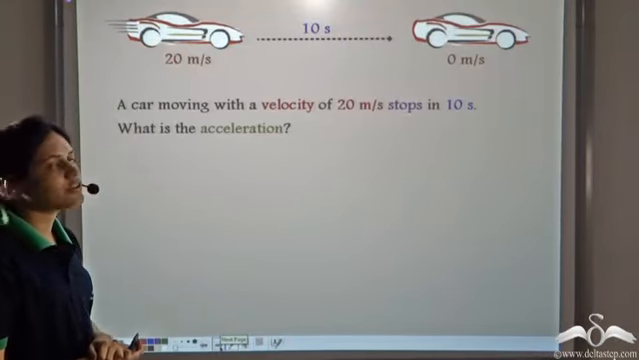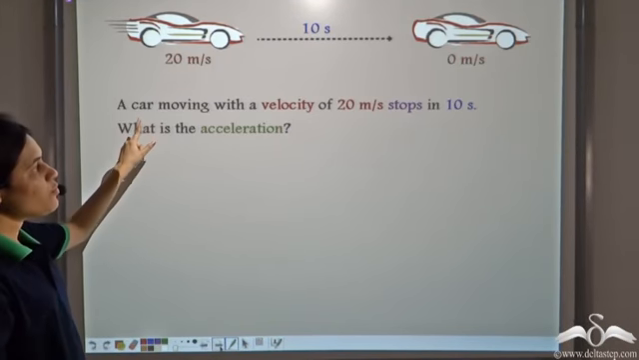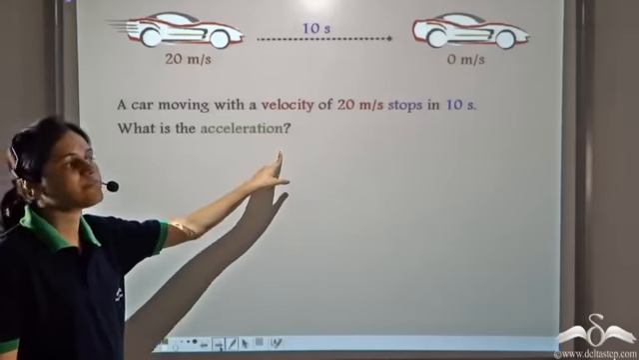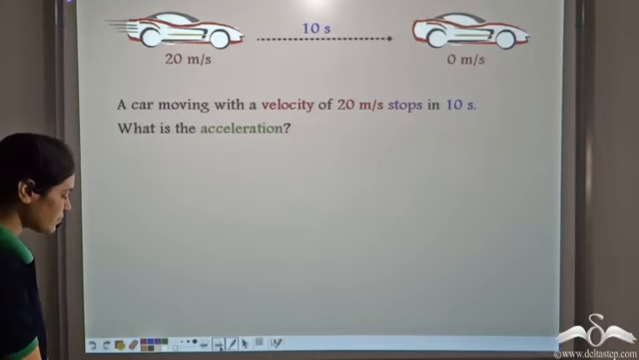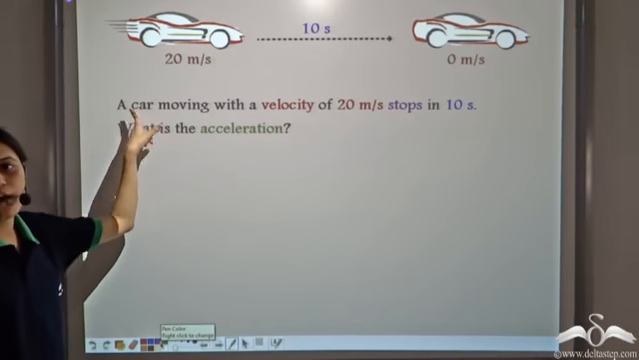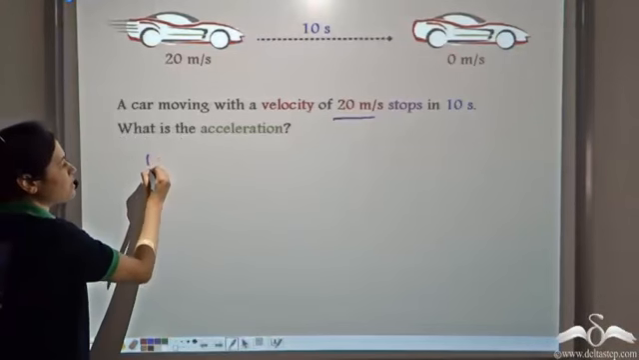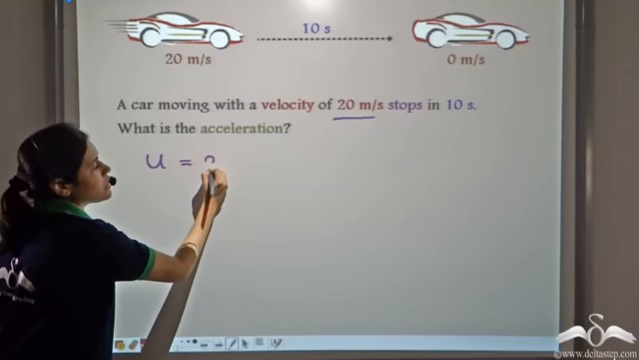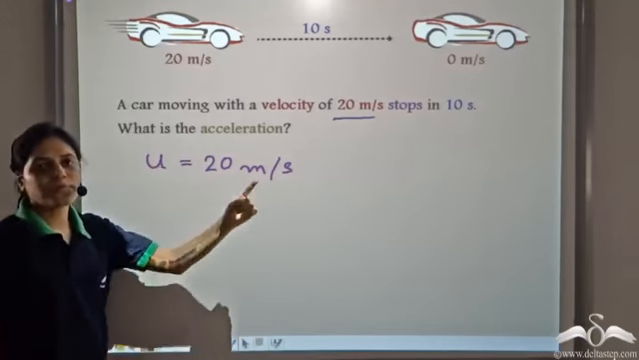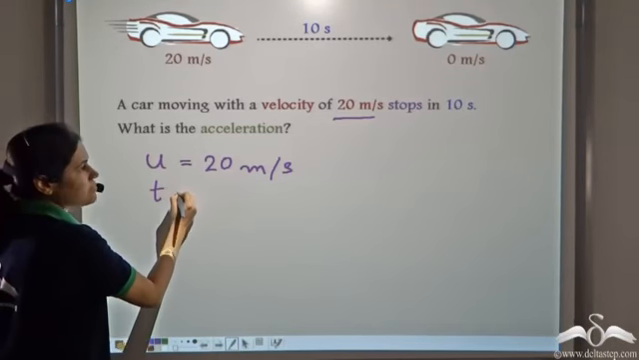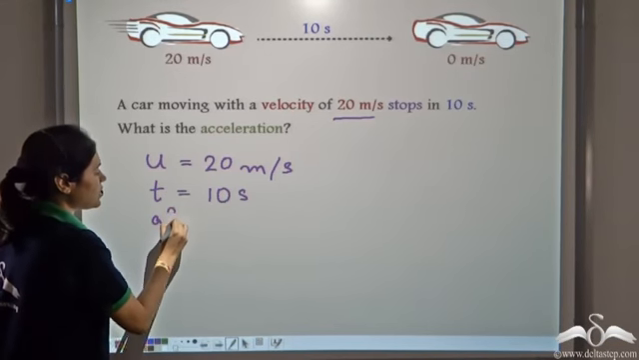Now let us try to solve a numerical using the first equation of motion. It says a car moving with a velocity of 20 meters per second stops in 10 seconds. What is the acceleration? A car moving with a velocity of 20 meters per second means our initial velocity is 20 meters per second. It stops in 10 seconds, so the time taken is 10 seconds. We have to find the acceleration.